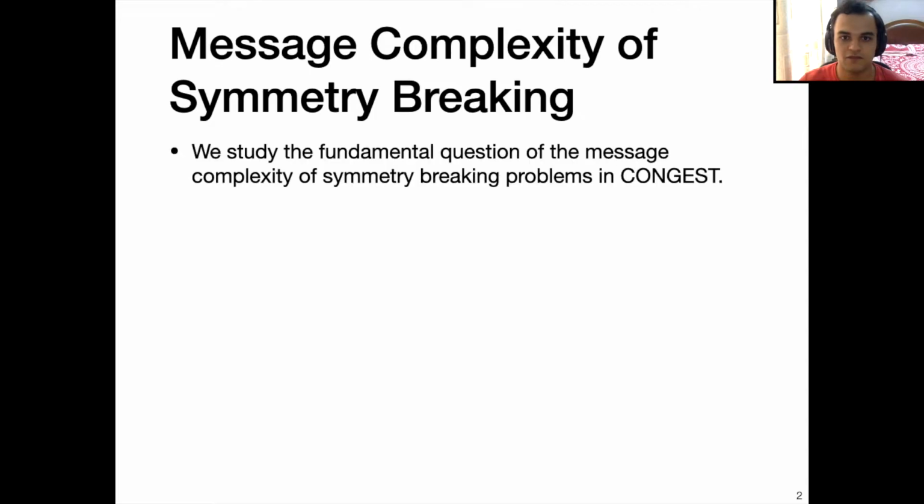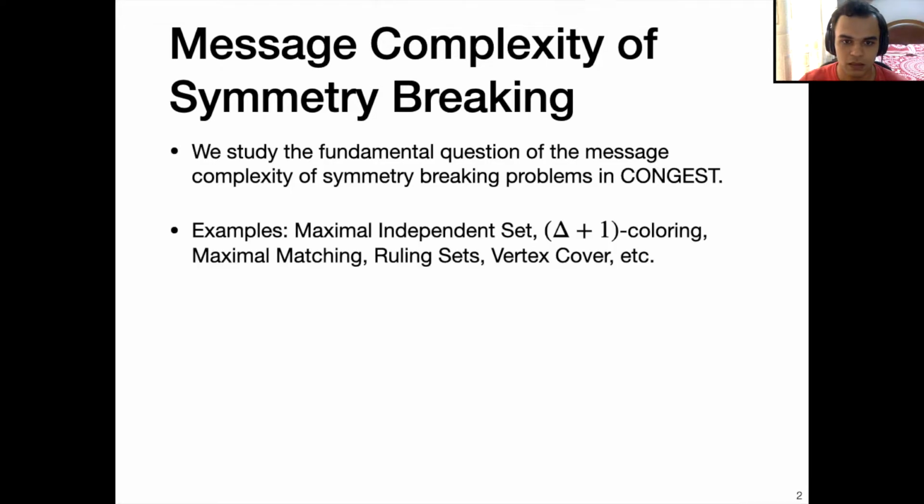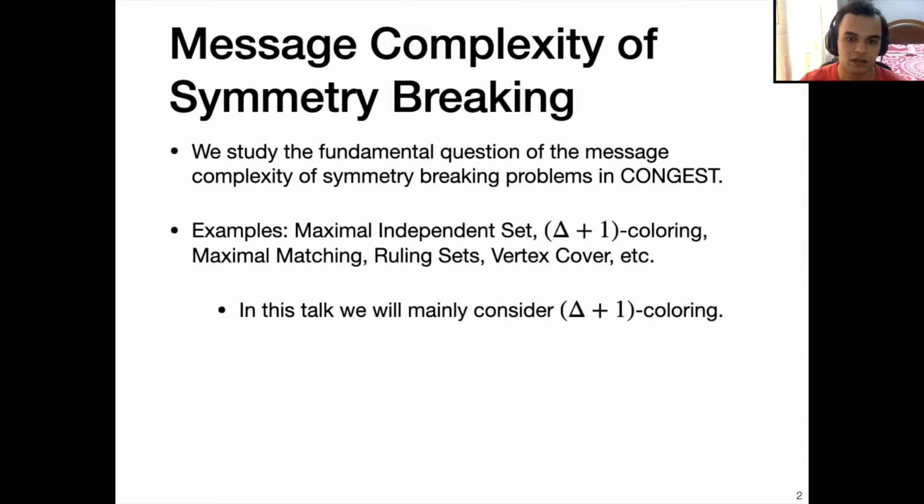We consider the fundamental question of message complexity of symmetry breaking problems in the CONGEST model. Examples of symmetry breaking problems include maximal independent set, delta plus 1 coloring, maximal matching, ruling sets, vertex cover, etc. In this talk, we will mainly consider delta plus 1 coloring.